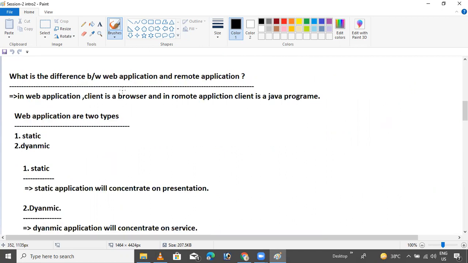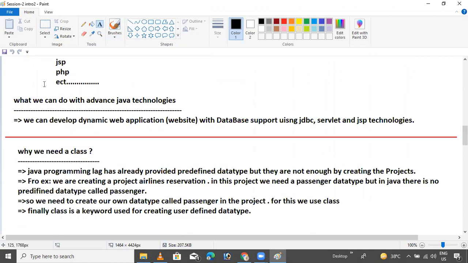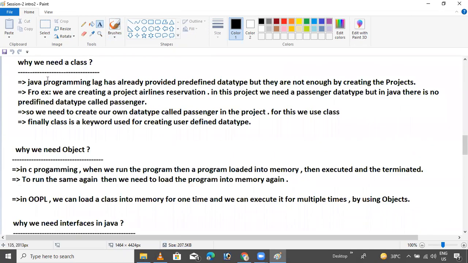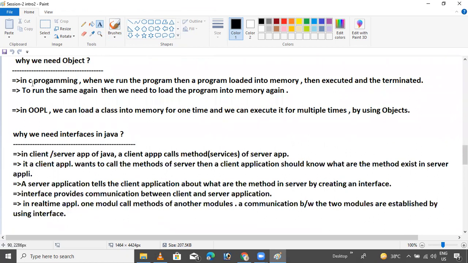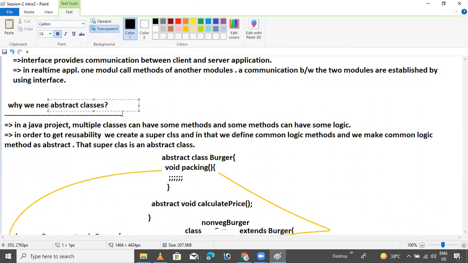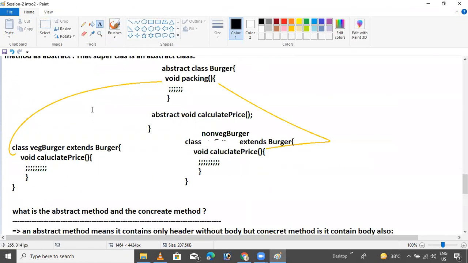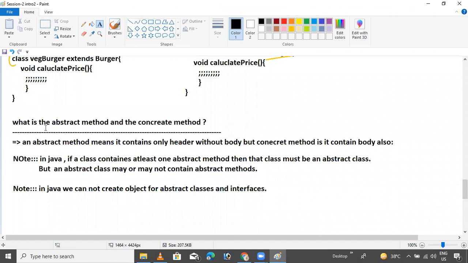What is the difference between a web application and a remote based application? What is static and what is dynamic? And why we need a class, why we need an object? You should be aware of all these things. I also want to write why we need abstract classes, and the last question is what is an abstract method.